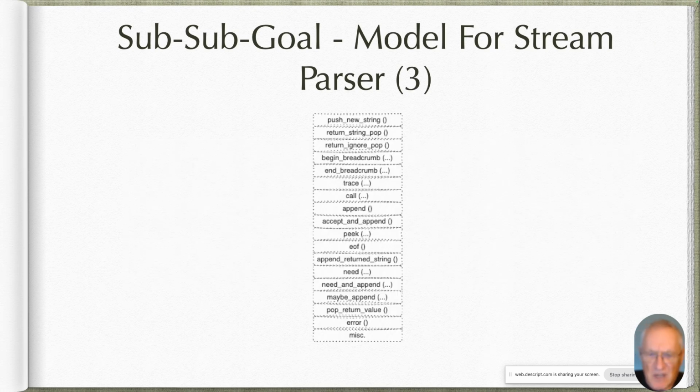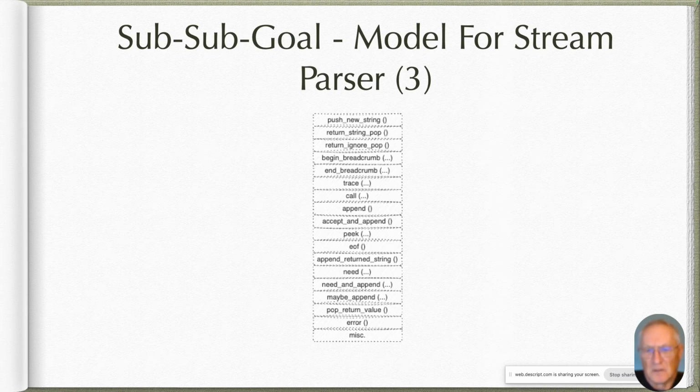The parser itself will have a bunch of operations. They're kind of like opcodes for this mini machine that I'm building. So it's push new string, return the string, and pop the working stack. Ignore the string that we just built, pop it off and throw it away, start a breadcrumb, memorize the name of the current parsing rule.